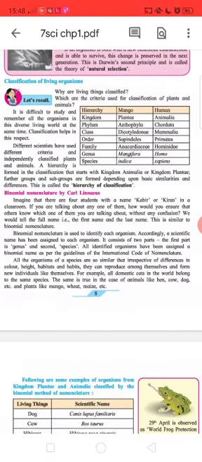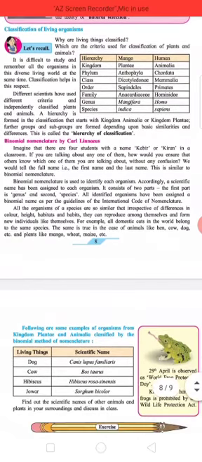Subheading: Biological nomenclature by Carl Linnaeus. Imagine that there are 4 students with the name Kabir or Kiran in a classroom. If you're talking about any one of them, how would you ensure that others know which one of them you're talking about without any confusion? We would tell the full name, that is, the first name and the last name.